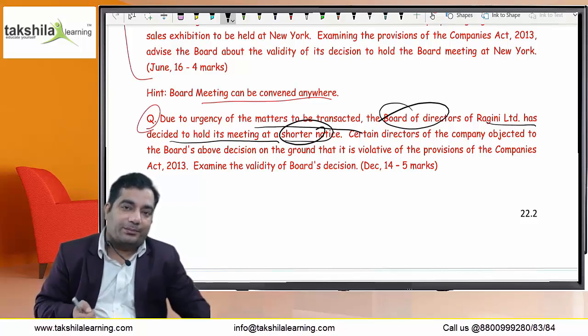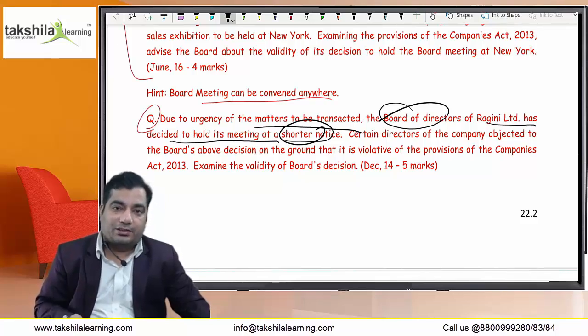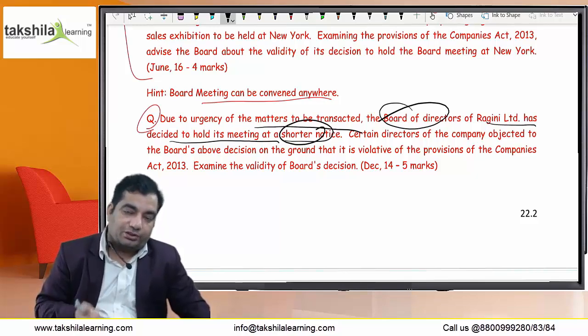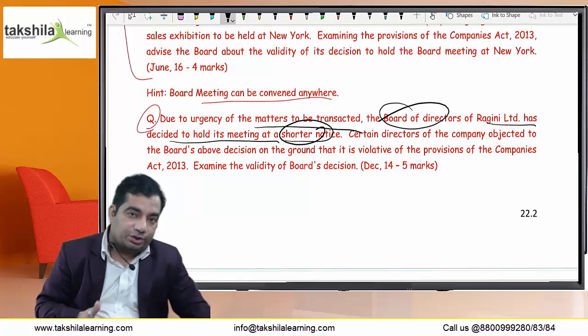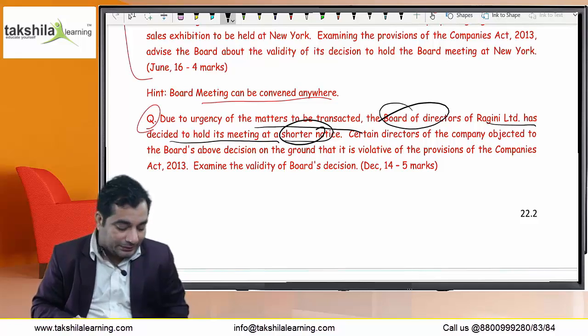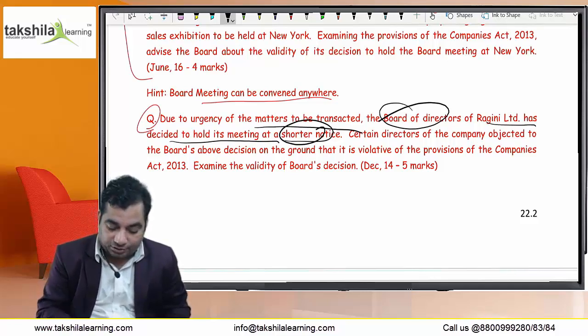Otherwise, the decision taken in that meeting must be circulated to all the directors and ratified by at least one independent director, if any. As there is no independent director, all the decisions taken in such a meeting, which is held at shorter notice, must be approved by a majority of directors.